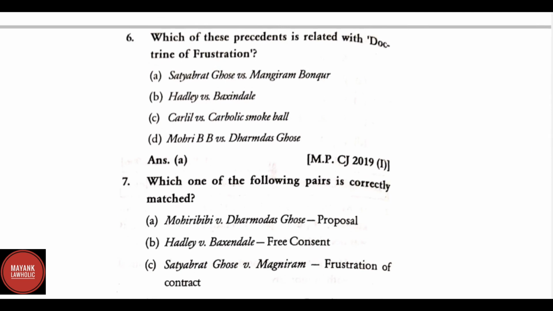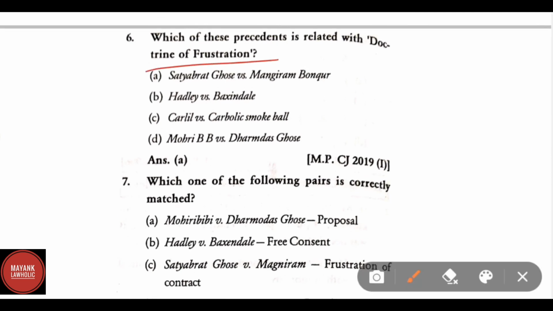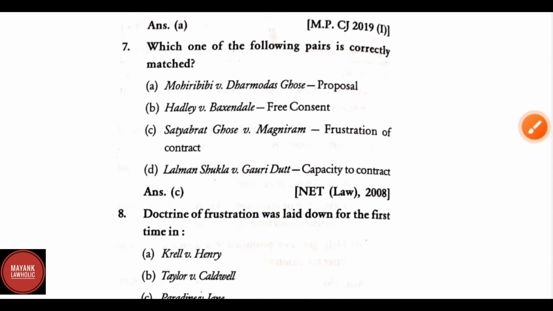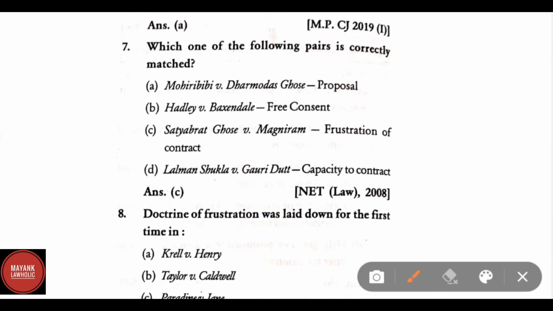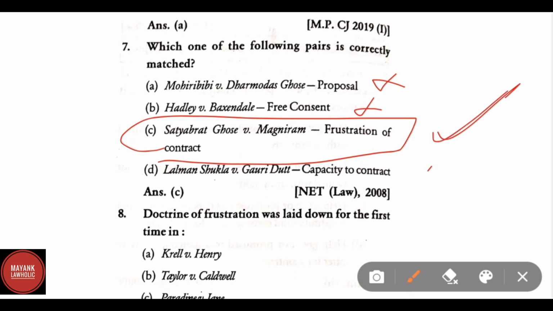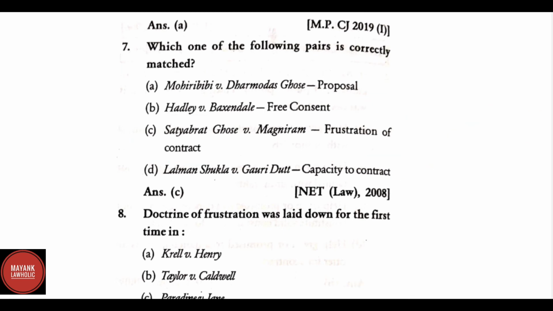Which of these precedent is related to doctrine of frustration? Correct answer is Satyabharat Ghosh versus Magnera Bangur. Which of the following pairs is correctly matched? Mohri Bibi versus Dharmodas Ghosh. This is the correct match. It is related to minor's agreement. Hadley versus Baxendale, free consent. This is also incorrect. Satyabharat Ghosh versus Magnera, frustration of contract. This is the right pair matched. Lalman Shukla versus Gauridat, capacity contract. This is also wrong match.